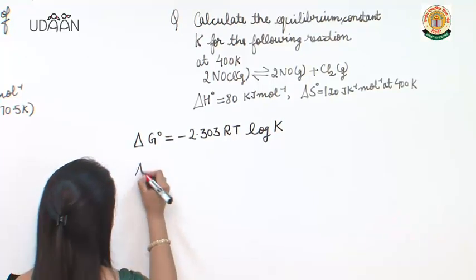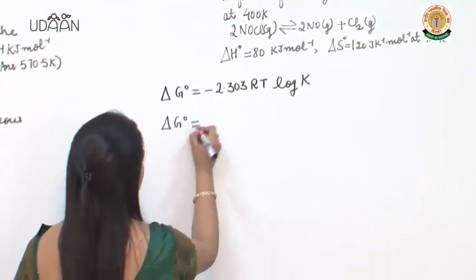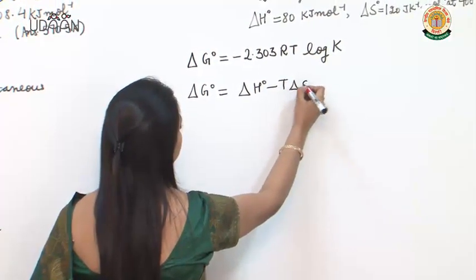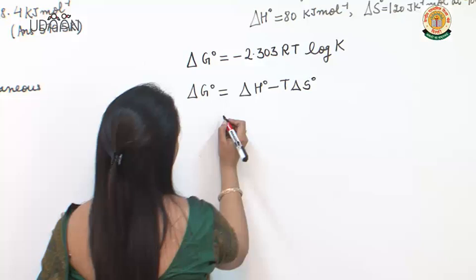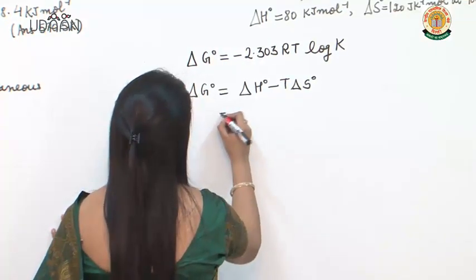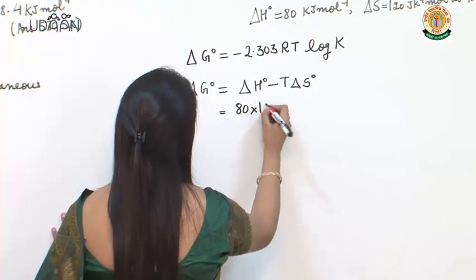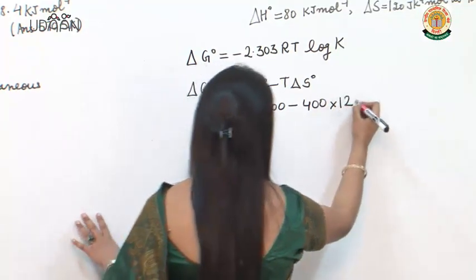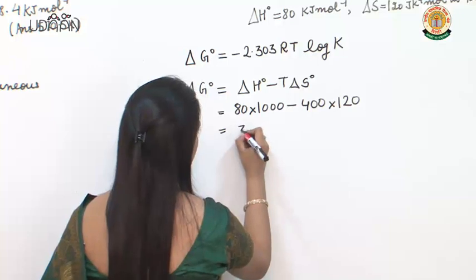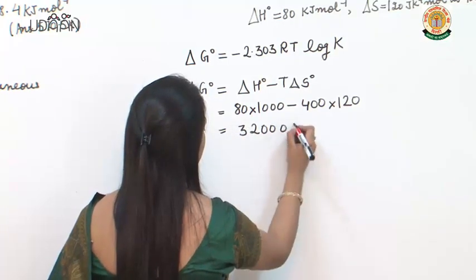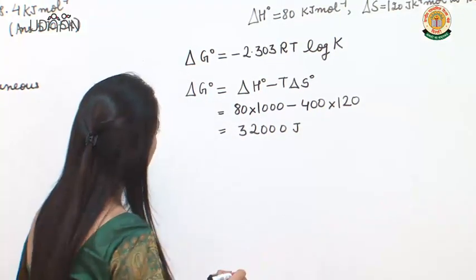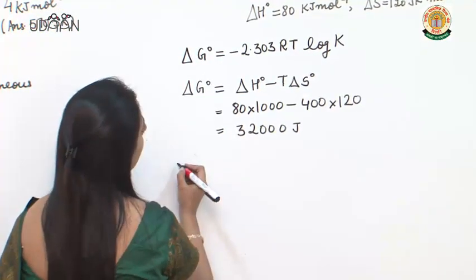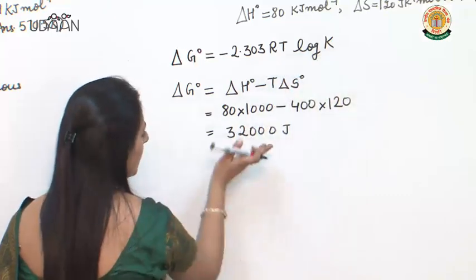First you will find out delta G naught, because you don't even know what delta G naught is. So you will apply this equation and you will get 80 into 1000 minus 400 into 120. It comes out to be 32,000 joules. So delta G naught comes out to be 32,000 joules, and then you find out log K by substituting it in this equation.